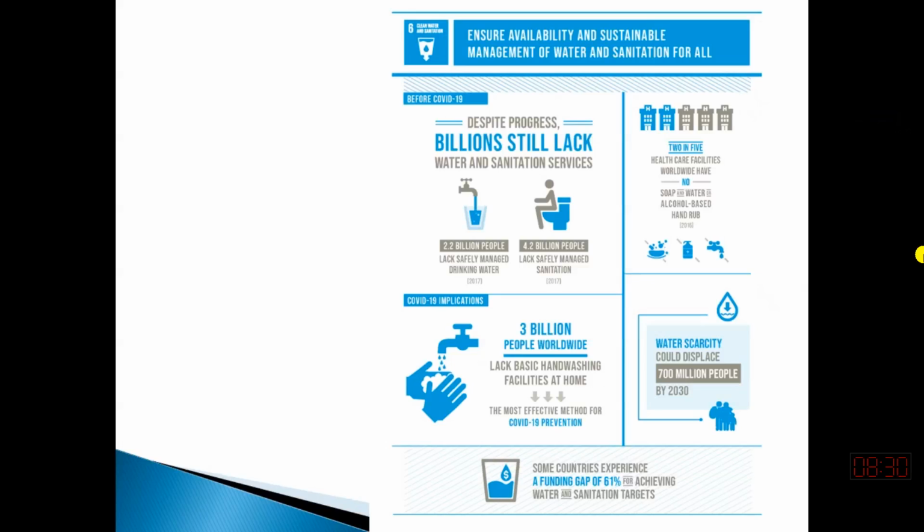So if they don't have access to clean water for hand wash, so efforts against corona will be jeopardized. They will not be successful.